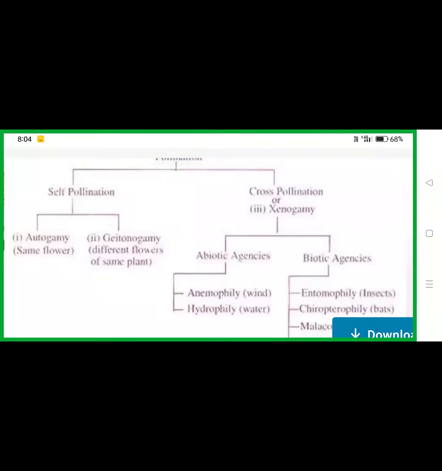Okay, so all of you understood what autogamy is and what geitonogamy is. Okay, is it clear?